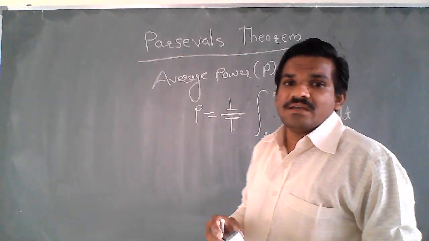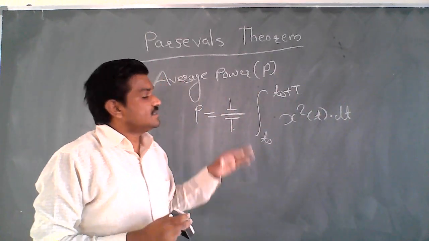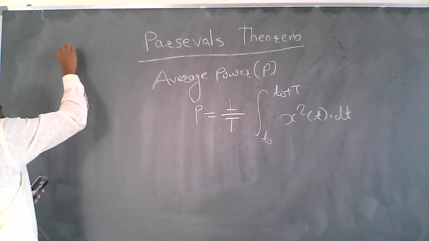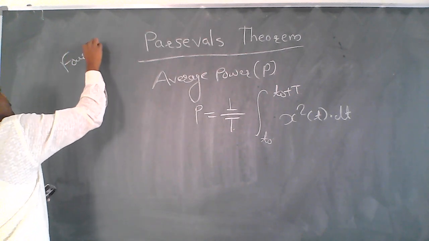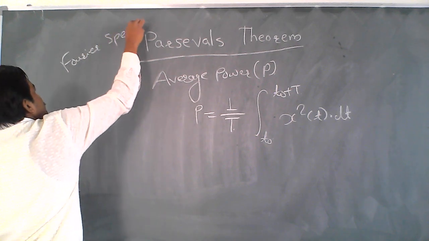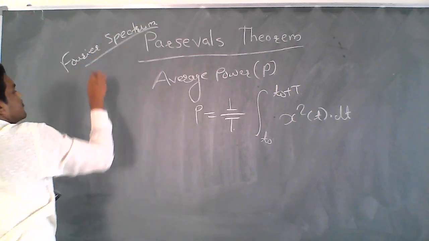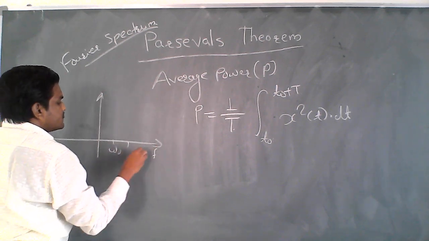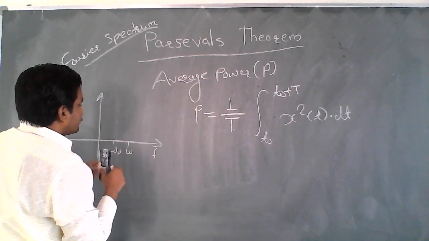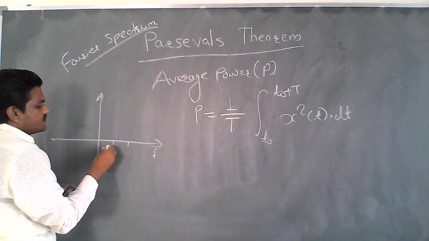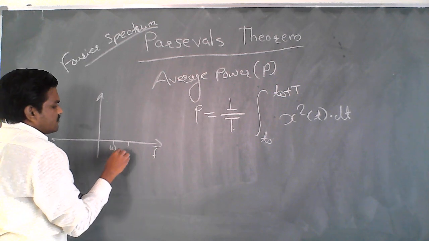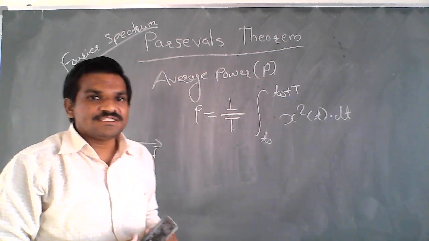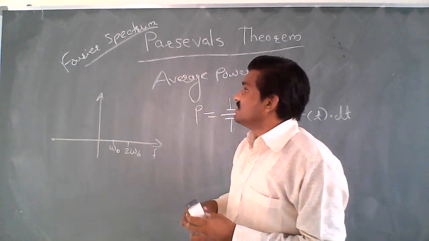Now, this is in terms of the time domain, but in the earlier class we have seen the Fourier spectrum. There we have various frequencies, that is w0, w1, w0 and 2 times w0, with the amplitude and phase at each particular frequency in the Fourier spectrum.